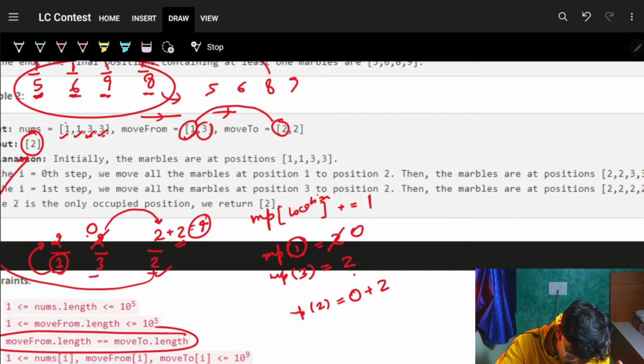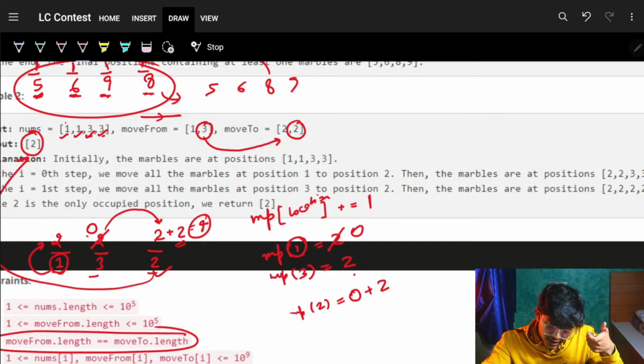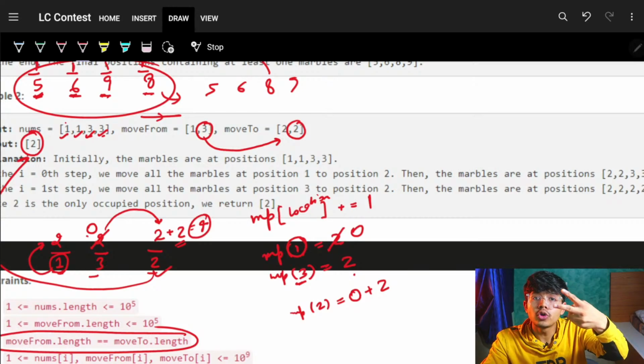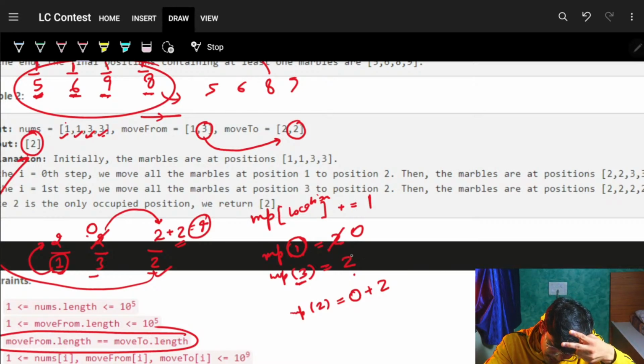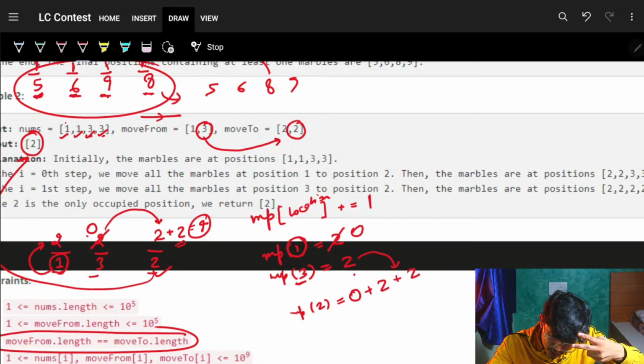And then at location 3 I will land on. I will simply shift all the marbles to location 2 itself again. Same thing happens at location 3. I will ask, hey bro, how many marbles do you have? Okay, I have 2 marbles. No worries bro, can you give all your marbles to location 2? Yeah bro, I will for sure give it. Cool. It will go to location 2 and it will become a 0.